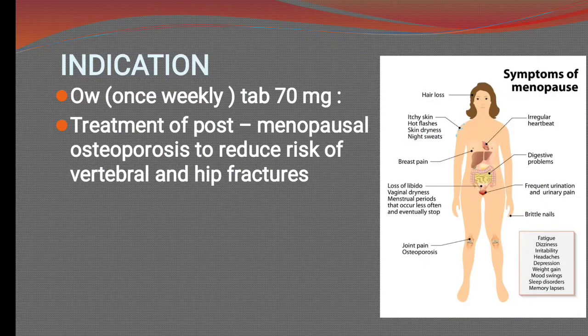Now the indication of the 70 mg alendronate tablet. It is used again in the treatment of postmenopausal osteoporosis to reduce the risk of vertebral and hip fractures. The symptoms of menopause are irregular heartbeat, hair loss, itchy skin, hot flashes, skin dryness, night sweats, breast pain, and all that.